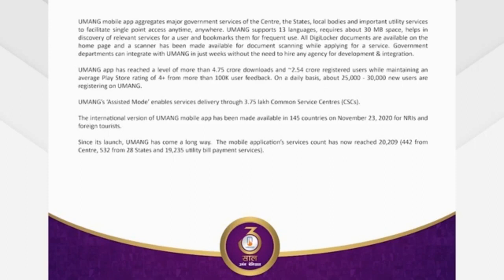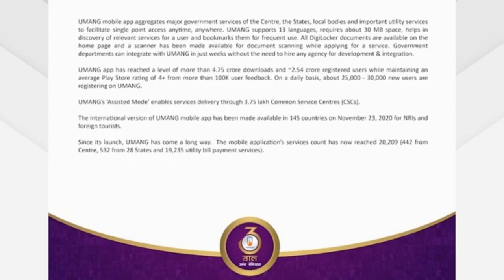Umang has also been made available in assisted mode through the 3.75 lakh CSCs, and we launched Umang's international version in more than 145 countries, and all the international students, tourists or Indians going abroad for tourism purposes can avail Government of India and state government services from wherever they are.